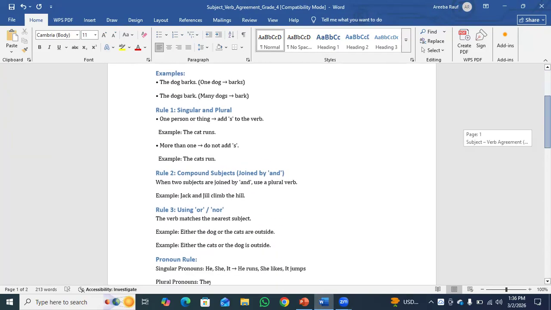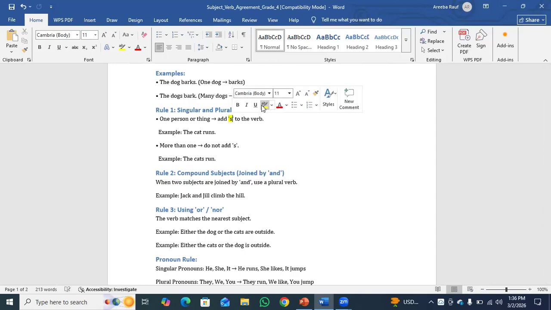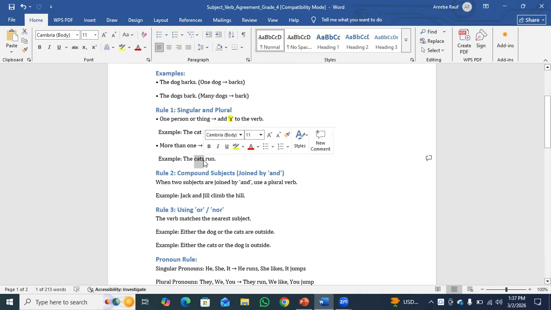Rule number one, singular and plural. When we have one person or one thing, we simply add s to the verb, like the dog barks, the cat runs. As you can see, the cat is singular, so we simply add s to the verb. When we have more than one, a plural, we do not add s. For example, the cats run. As you can see, cats are plural, so we don't add s to the verb.